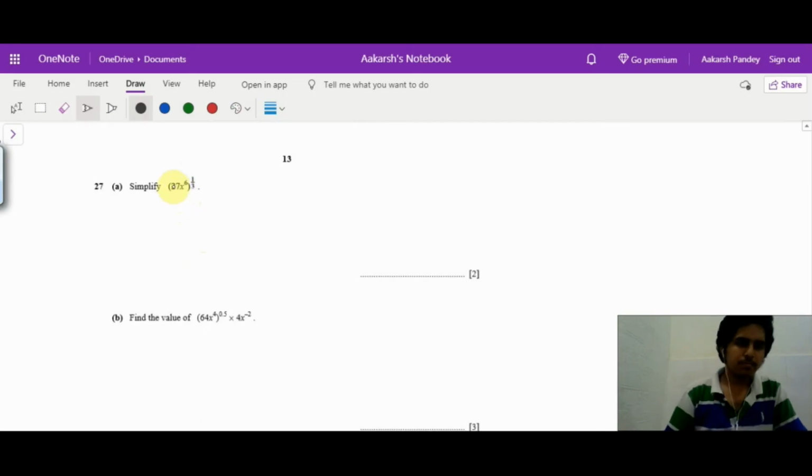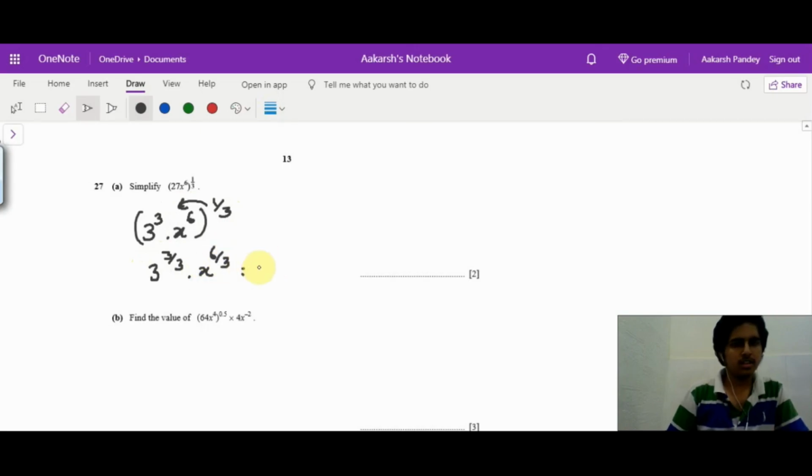Now we need to simplify. Firstly, the cube root of 27 turns out to be 3, because 3 to the power 3 into x to the power 6. 27 can be written as 3 cube. Now I have 1 by 3. Now I'll take this power on the inside. So what I get is 3 raised to 3 by 3 into x raised to 6 by 3. Now this is equal to 3x square.